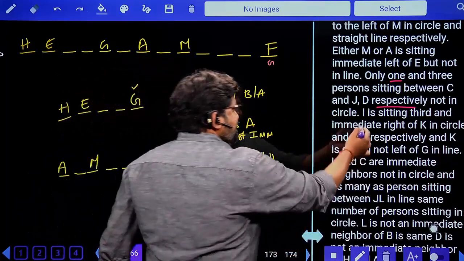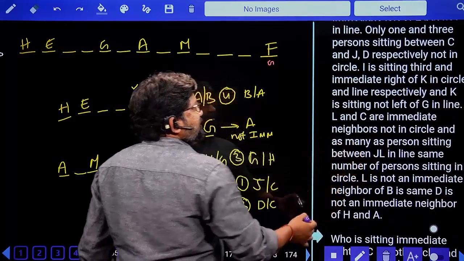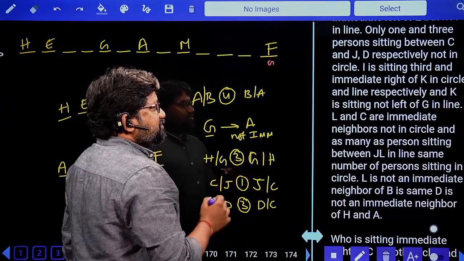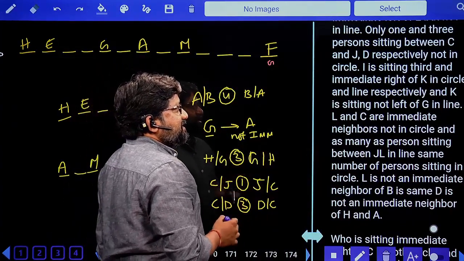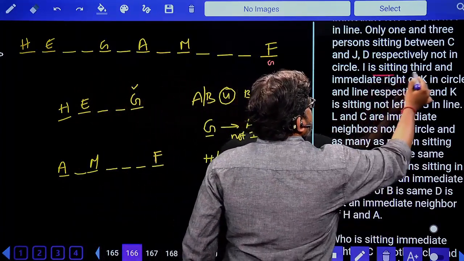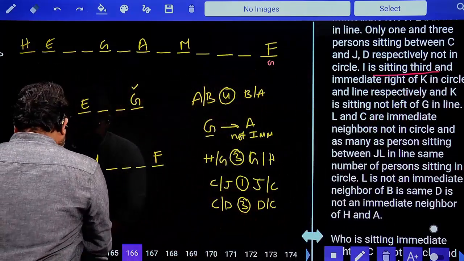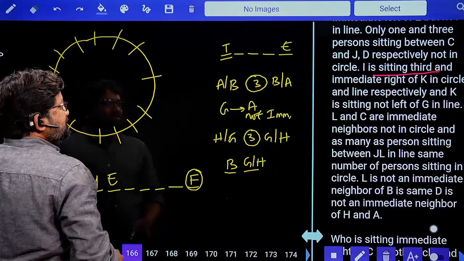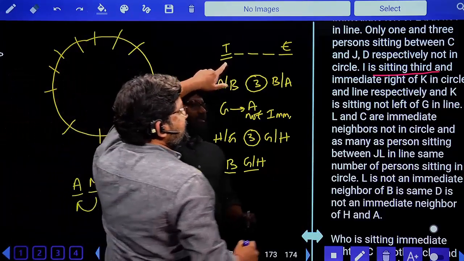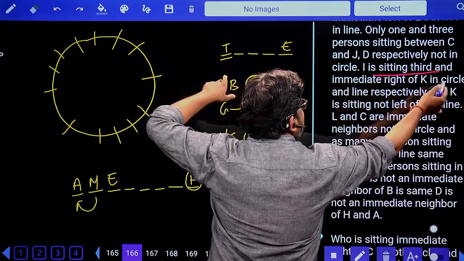Next. Come on, read the clue. I is sitting third and immediate right of K in circle and line respectively. I is sitting third to the right of K in circle. Look at this. Already we have I here. I is sitting third in circle respectively.